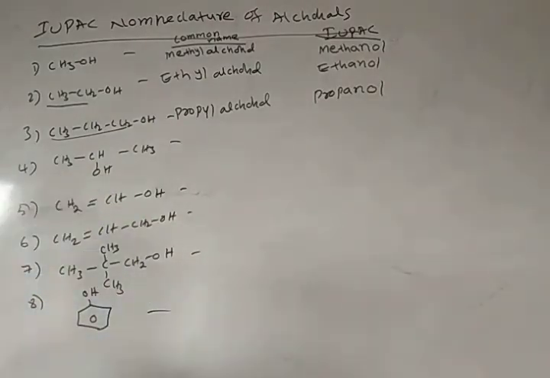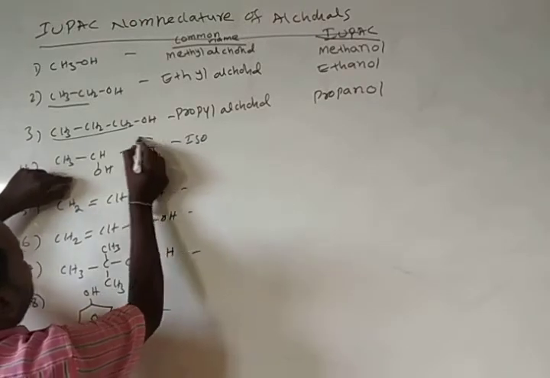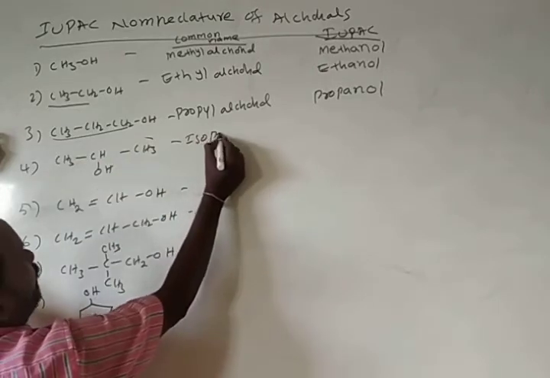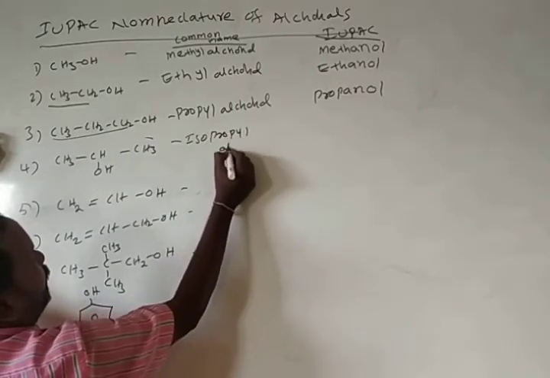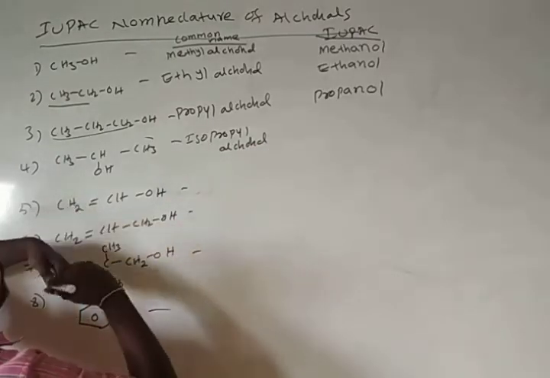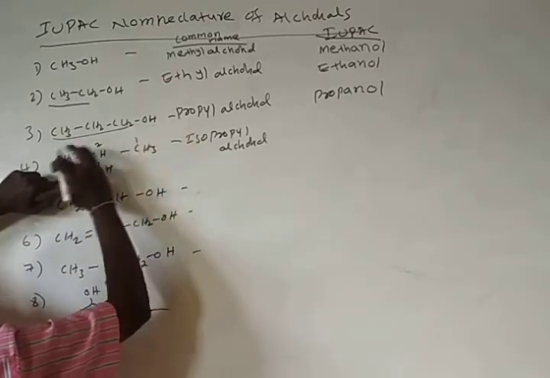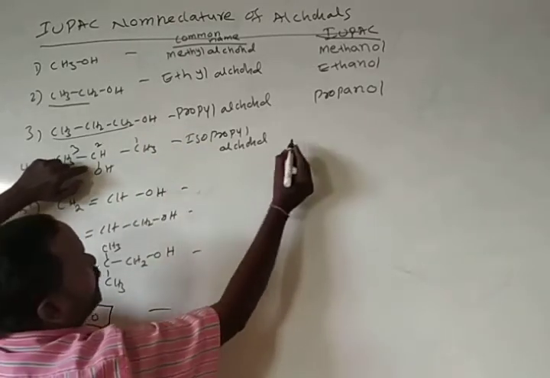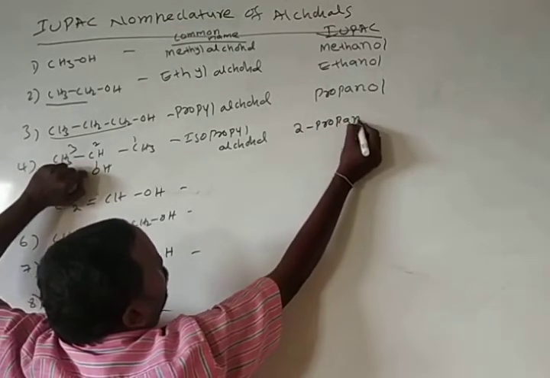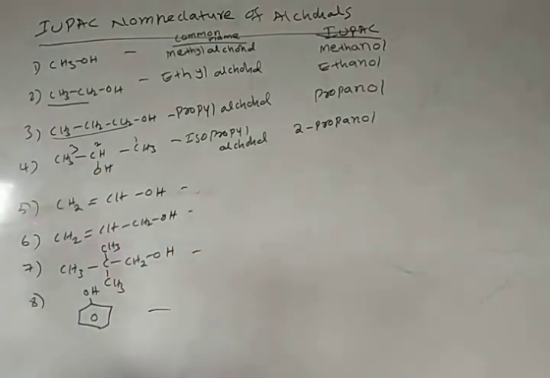Here this is the isopropyl group, so we call it isopropyl alcohol. For the IUPAC name of this molecule, give the numbers 1, 2, 3. At the second position the OH group is there, so we call it 2-propanol.